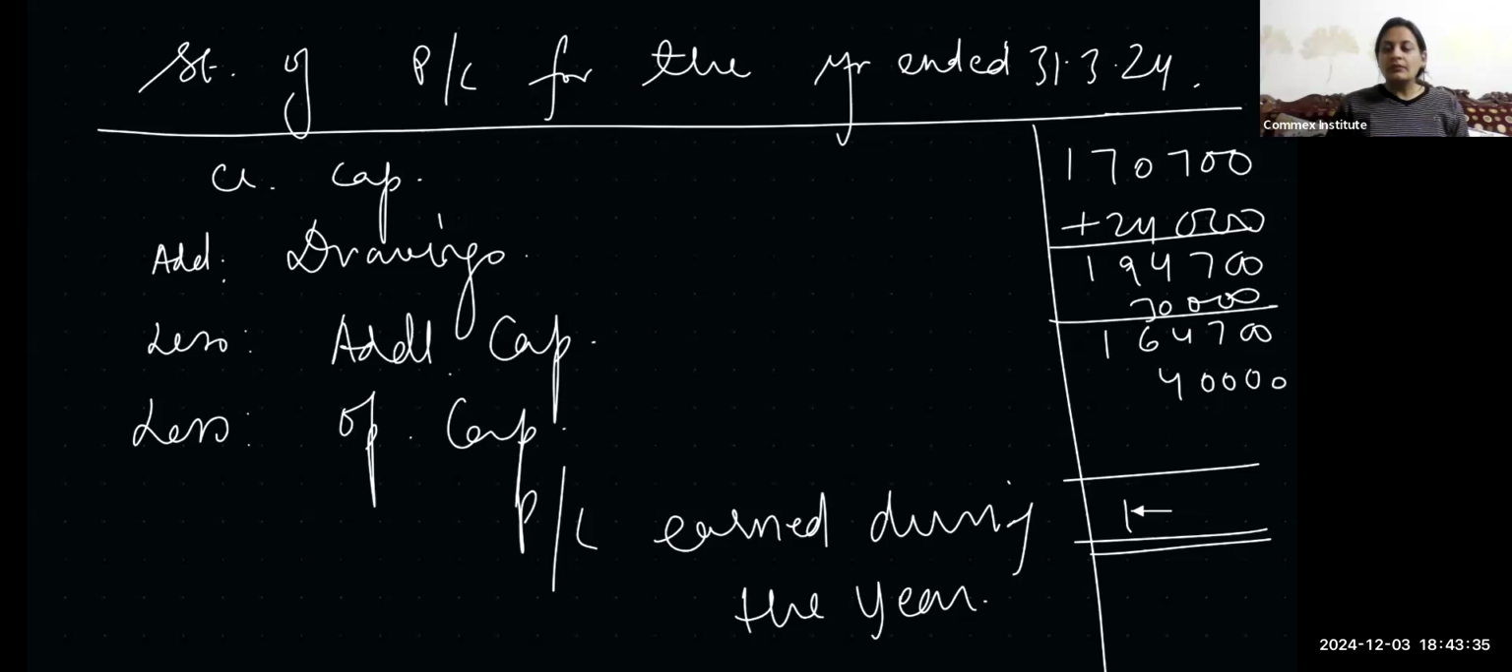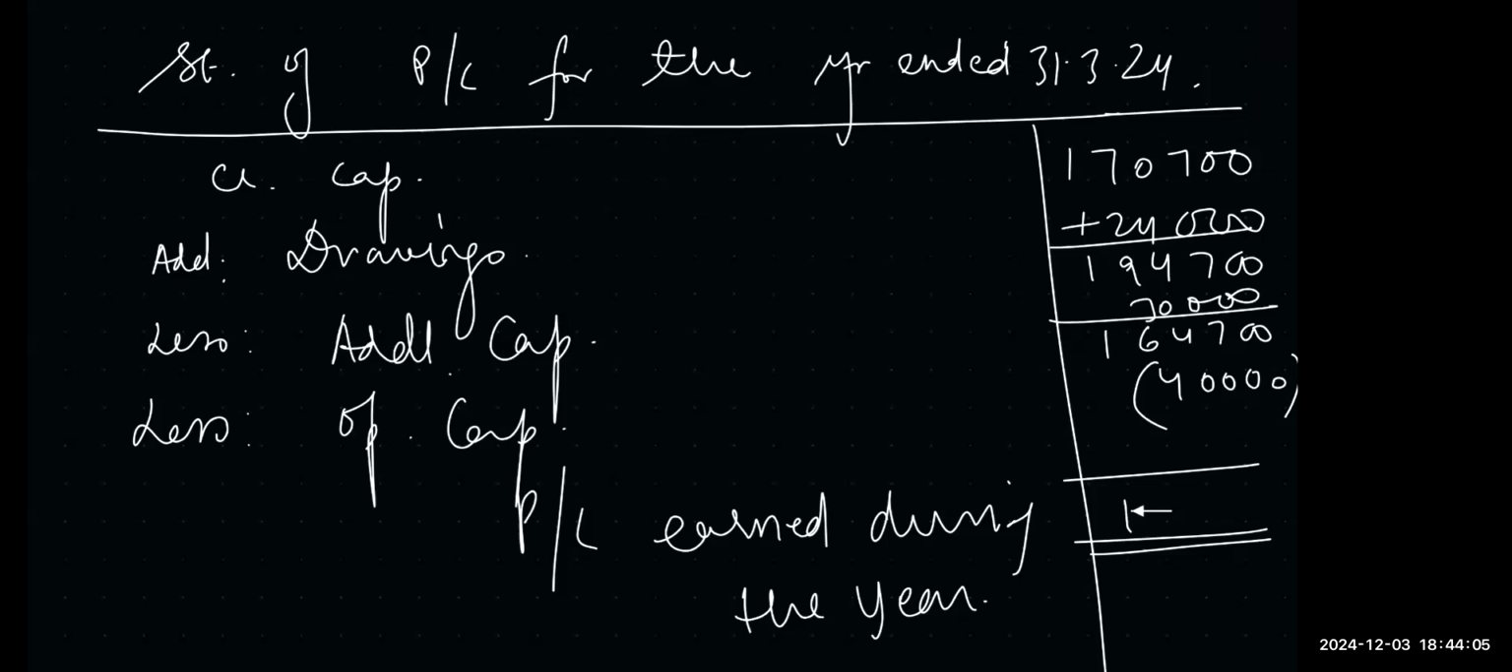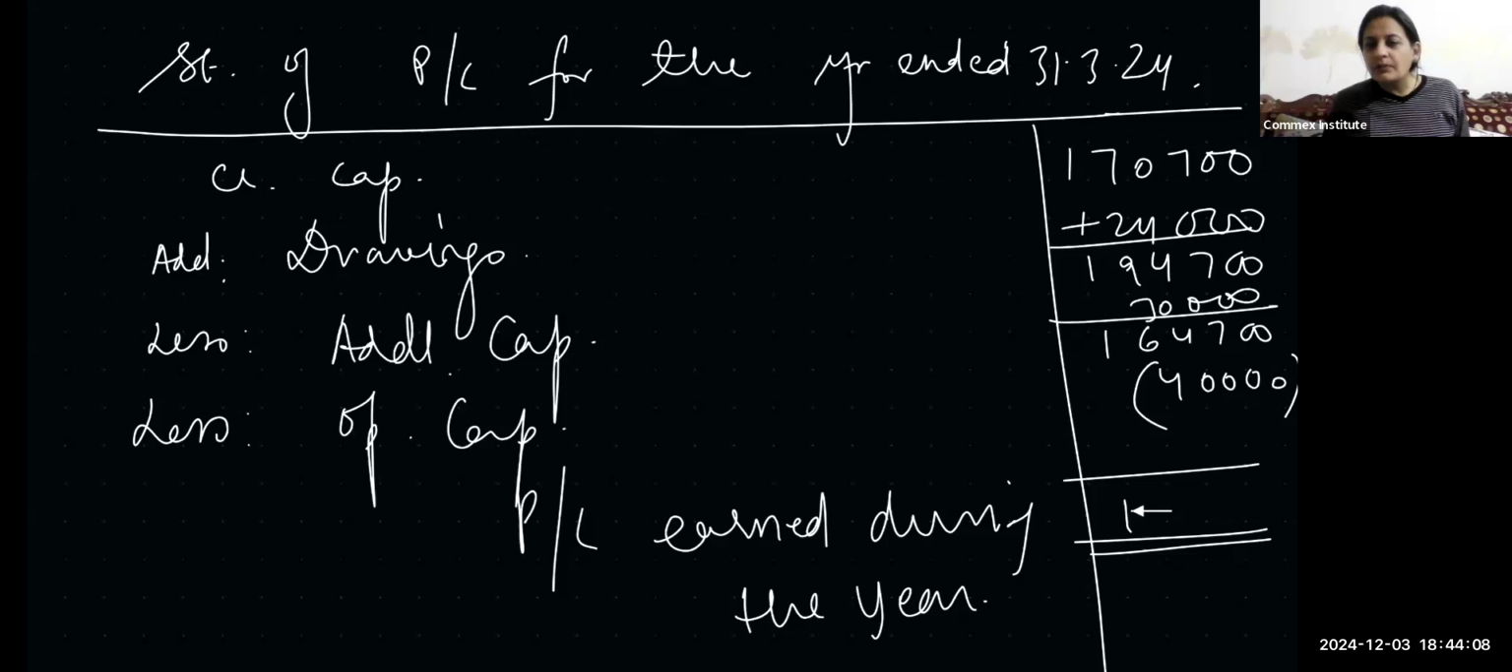ये तो less हो जाएगा ना. क्या गड़बड़ कर दिया हमने? Add drawings 190, 164 minus 40 is 130. Additional capital 30,000 minus 30,000 minus तो क्या हमने? Ma'am, the closing capital is... Wait, you're not audible, beta. Closing capital is 170,700. No, closing capital is 137. Okay, it is 130,700.